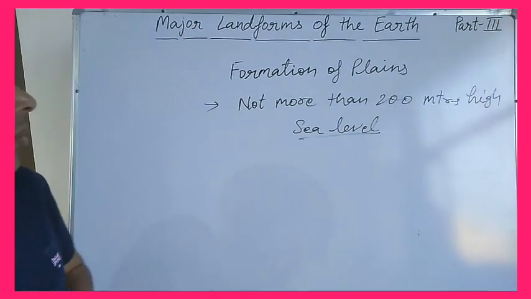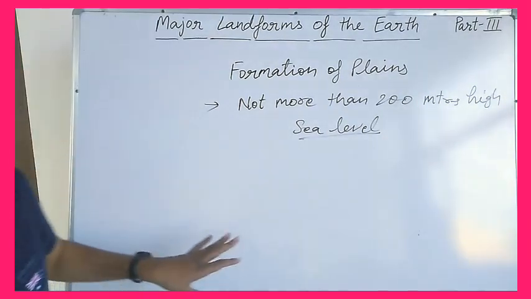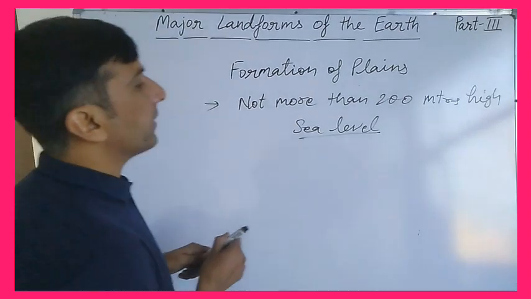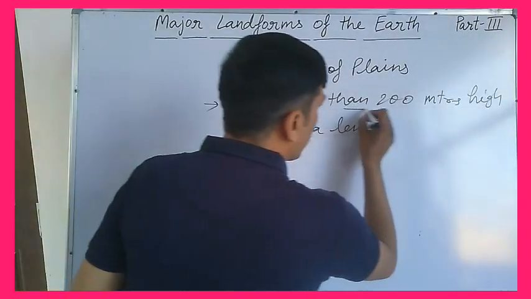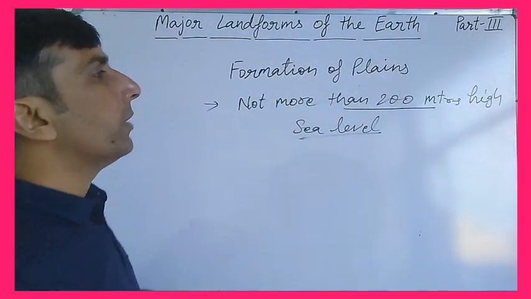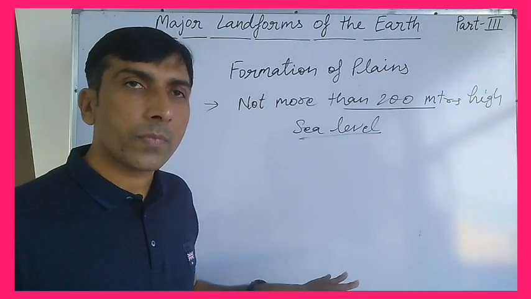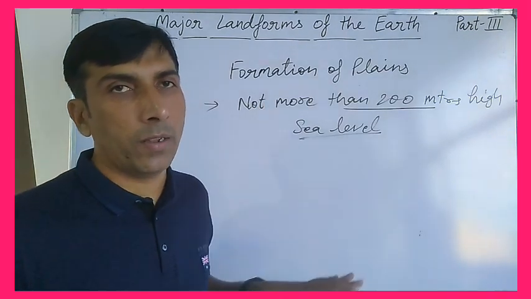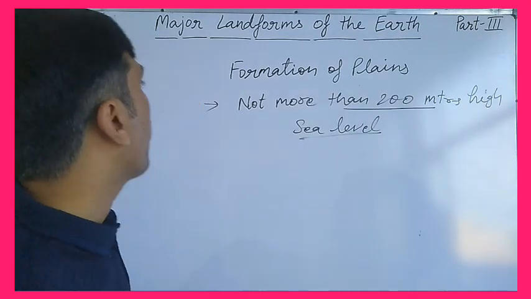So for the formation of plains, this is the main feature, that these are less than 200 meters in height above sea level.